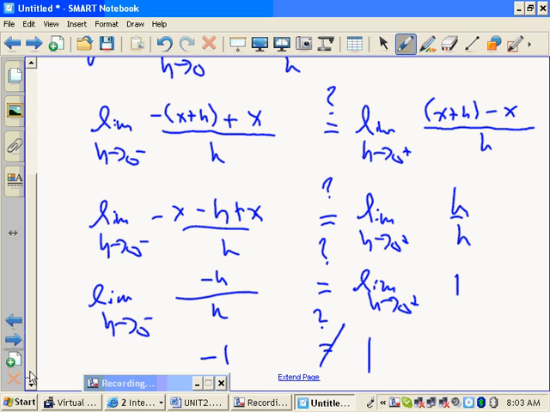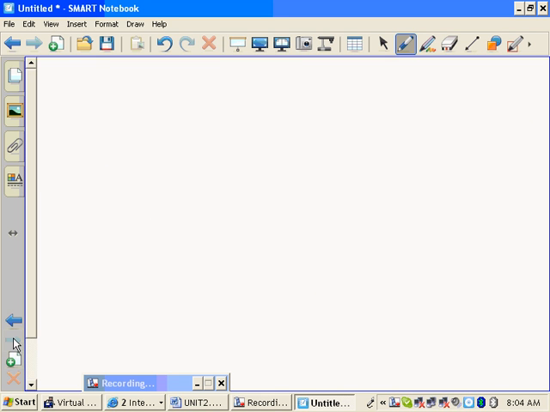Okay, how about this one? Try this function. Let's say I give you a piecewise defined function, I don't know, g of x. It's going to be x squared when x is less than or equal to 0, and 2x otherwise.